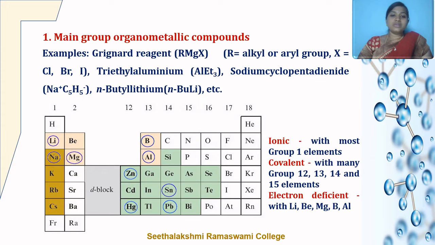So now let's look into the first classification, that is the main group organometallic compounds. The main group organometallic compounds are typically considered to be those of the s block, that is the group 1 and 2 elements, and the heavier elements of the p block, that is the group 13 to 15 elements of the periodic table. Some of the important examples are Grignard reagent, triethyl aluminium, sodium cyclopentadienide, n-butyl lithium, etc.